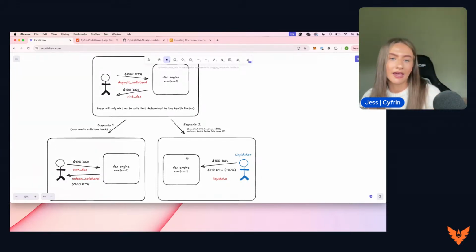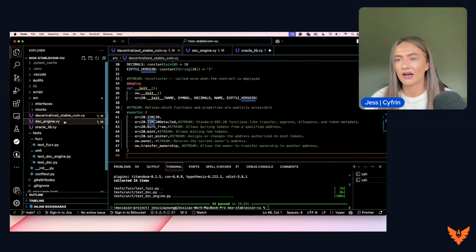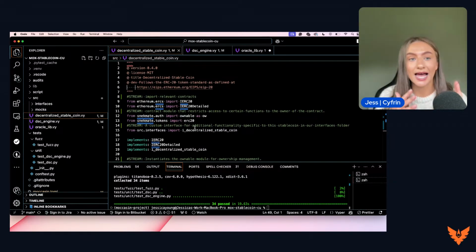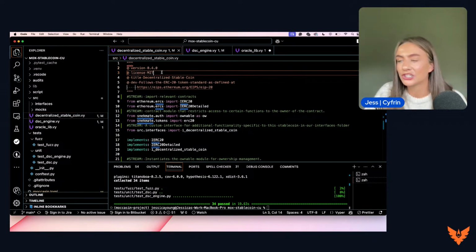So I hope that diagram shows and explains this in a little bit of detail before we run into the code base. The code base should make a little bit more sense now. So let's run through the different functions that we've got here, starting with the decentralized stablecoin. We're going to run through this slowly because a lot of you may be looking at Vyper contracts for the first time this week since the courses have come out. So we will talk through this all quickly. First of all, similarly to how Solidity contracts are written, you're going to have the MIT license at the top, or any other license that you choose to use. We're going to have the version as well, just like we have the Solidity pragma statement at the top. This is the alternative there.